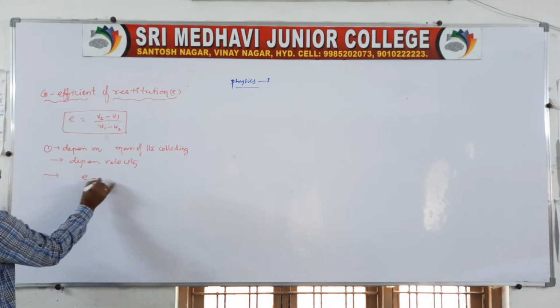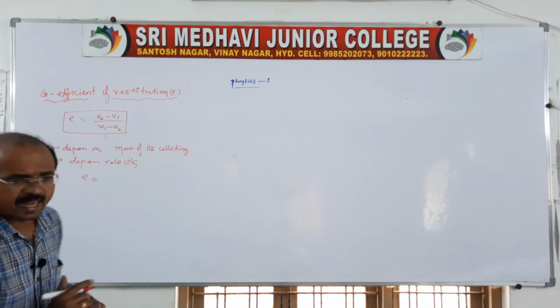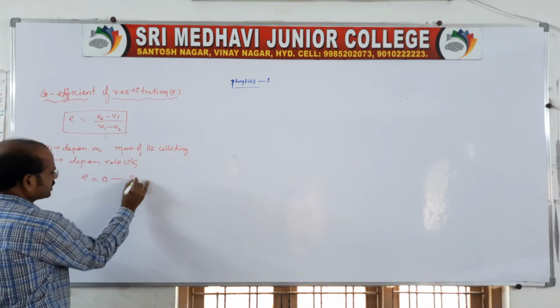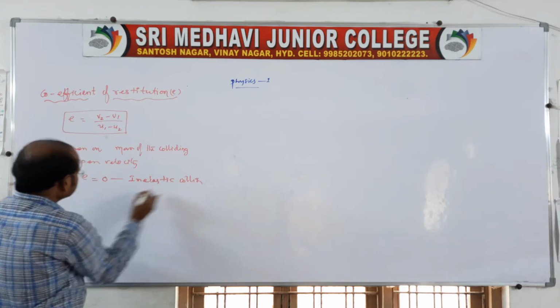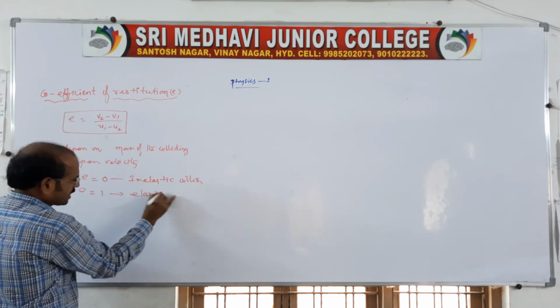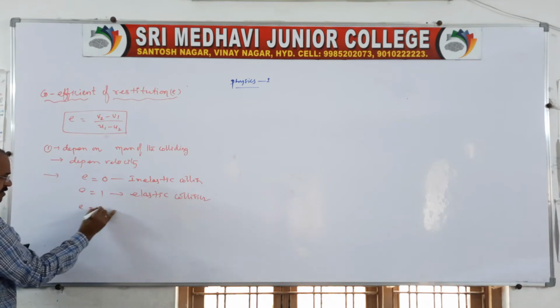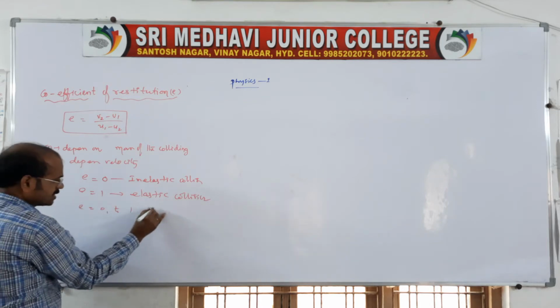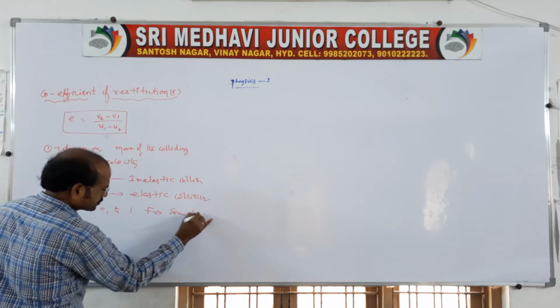Coming to the next point, here the coefficient of restitution: if e is equal to 0, we can say it is an inelastic collision. e is equal to 0 is for inelastic collision, and e is equal to 1 is for elastic collision. These are the values related to elastic and inelastic collisions, and e lies between 0 and 1 for semi-elastic collisions, right?